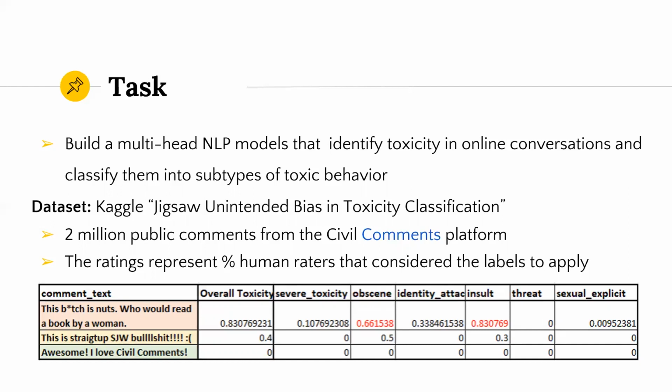For our project, we're building a multi-head NLP model that identifies toxicity in online conversations and classifies them into subtypes of toxic behaviors. The dataset used for this project is from the Kaggle competition, which includes 2 million public comments. For each comment, the rating of overall toxicity as well as 6 subtypes, generated by human raters, is provided to us as input. For visualization, we selected 3 sample comments, a toxic one, a mildly toxic one, and a harmless one, and listed their training inputs in the table down below.